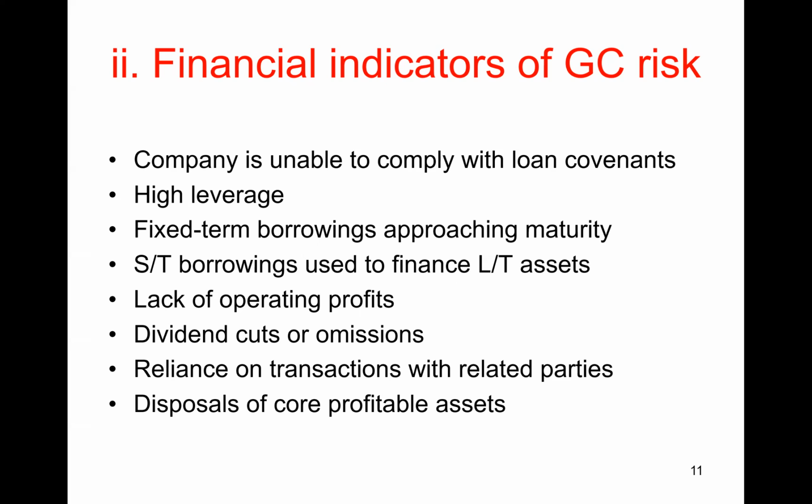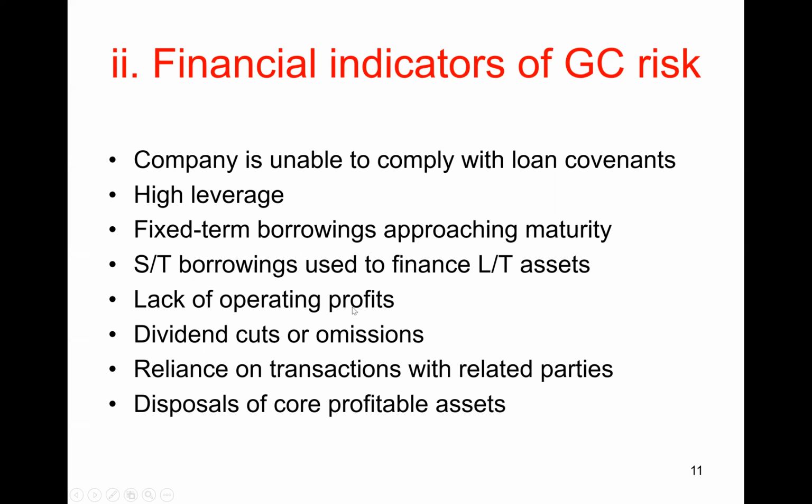The factory has a life of maybe say 20 years, right? So you expect to receive cash over a long period, over 20 years. But if this bank overdraft needs to be paid off within a couple of years, then the company may simply run out of cash, right? So if you find a mismatch between the term structure of the borrowing and the term structure of the assets that are being used, or that are being financed from the borrowing, then that indicates a problem.